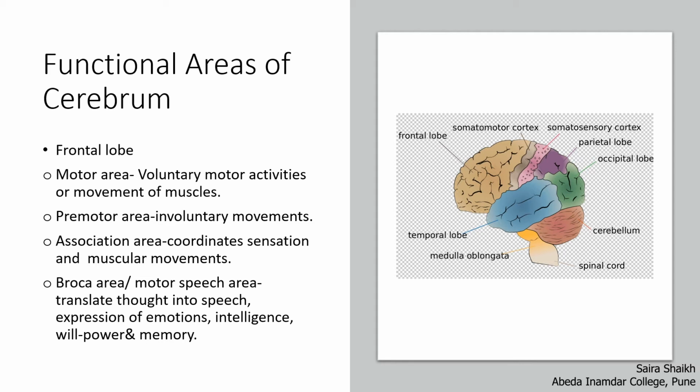Premotor area controls involuntary movements. Association area coordinates sensation and the muscular movements. While Broca area or the motor speech area helps to translate thought into speech, expression of emotion, intelligence, willpower, and the memory.